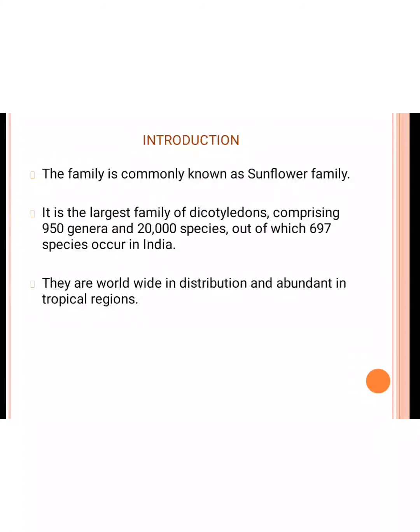Commonly known as the sunflower family. It is the largest family of dicotyledons. 950 genera and 20,000 species, out of which 697 species occur in our India. They have a worldwide distribution and are abundant in tropical regions.